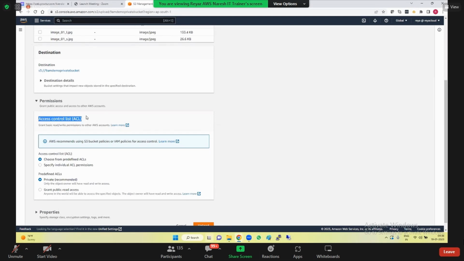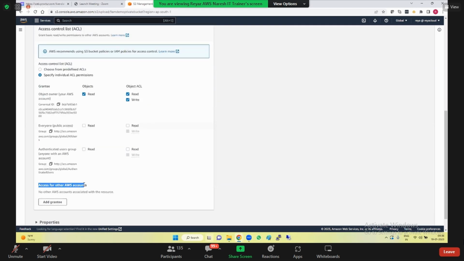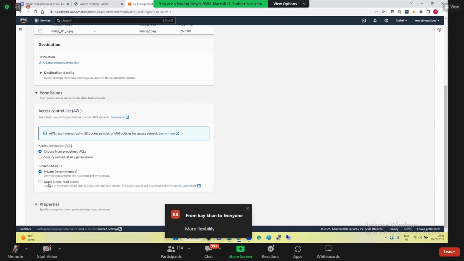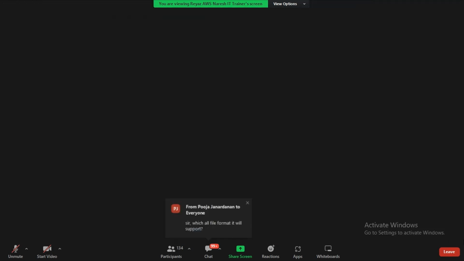As I have enabled ACLs, it is enabled, so you can give access to anyone specific, add other AWS accounts, or grant public access if you want. So it is more flexible. That's why I told you to go with ACLs enabled. If ACLs are disabled, you don't get any options here. So let it be default here.